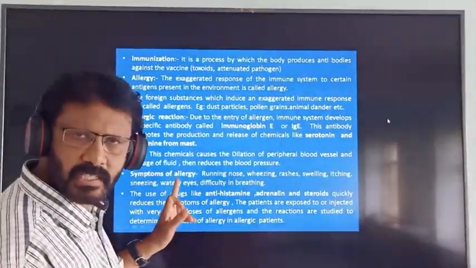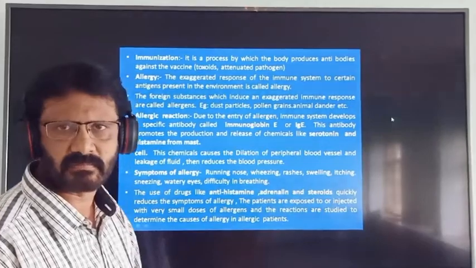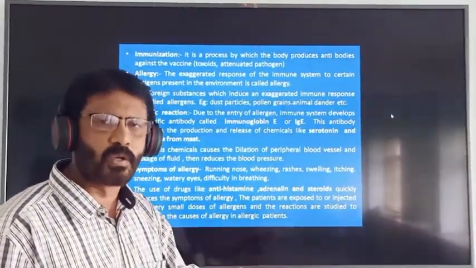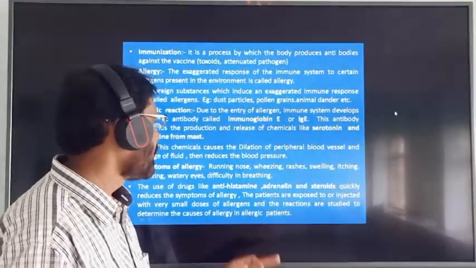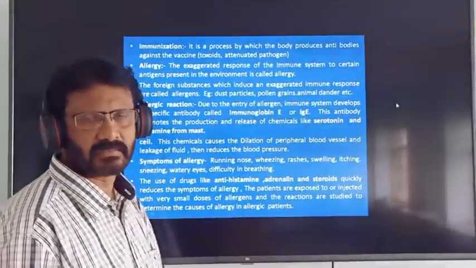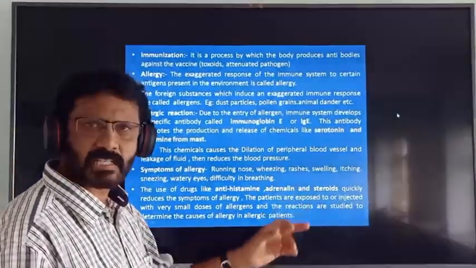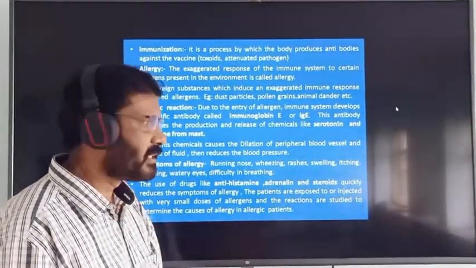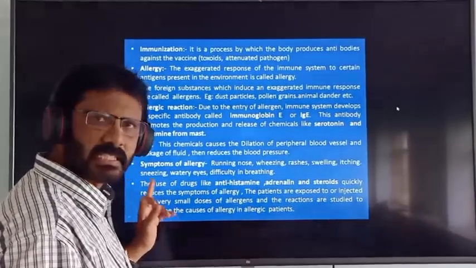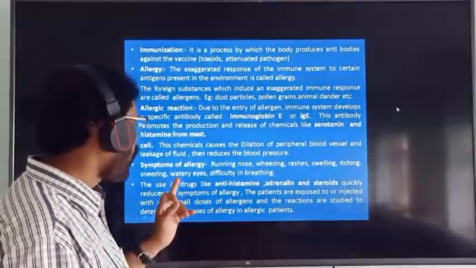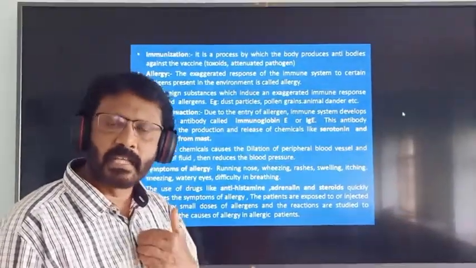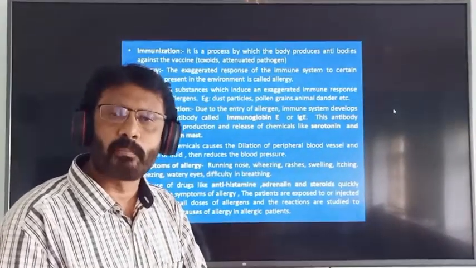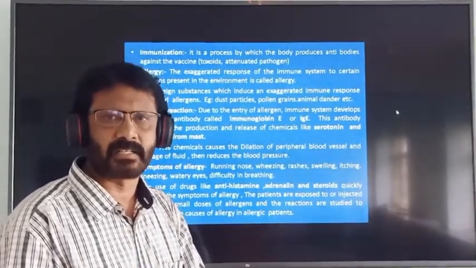Next point is symptoms of allergy. What are the symptoms of allergy? Running nose, wheezing, rashes all over the body, swelling, itching, sneezing, watery eyes, difficulty in breathing, redness, warming, and irritation.